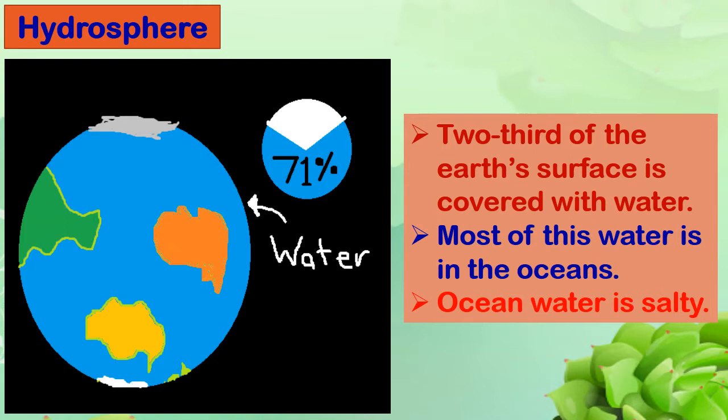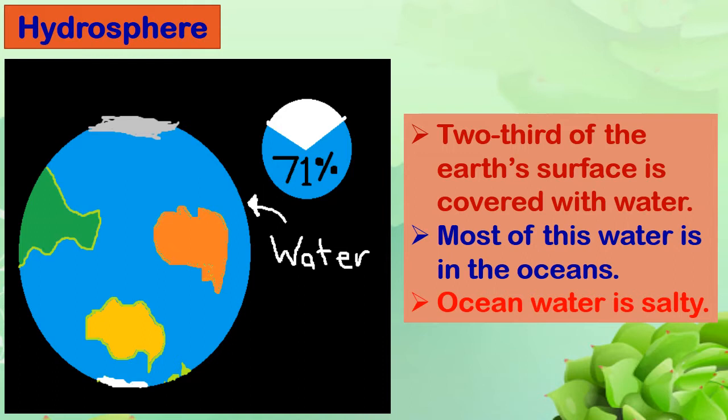Hydrosphere. Now look at the picture alongside. This is a picture of our earth. In this picture we can see that 2/3 of the earth's surface is covered with water. That is, a large part of the earth is covered with water and only 1/3 part of the earth is covered with land. Now most of this water is in the oceans and seas.